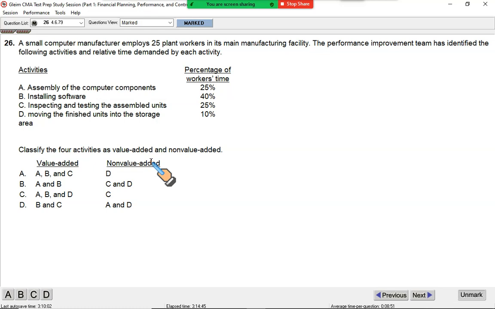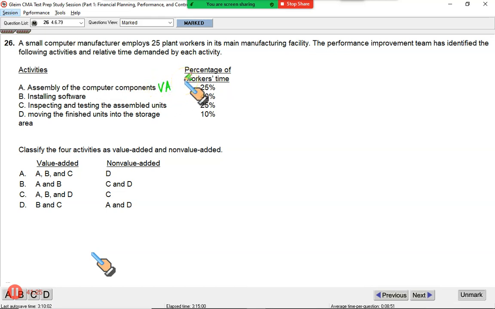Storage, material handling, production scheduling. I don't care about these costs. So we need to identify which of these are value added that the customers care for, and which are those for which the customer is not interested. This is your problem, not the customer's. Let's see. So we have the first cost, assembly of computer components. When the computers are assembled, only then they become valuable for me. So this is value adding.